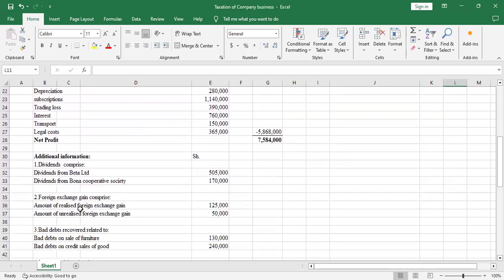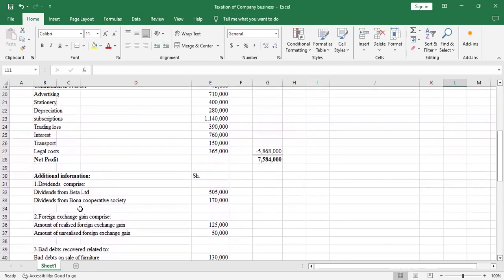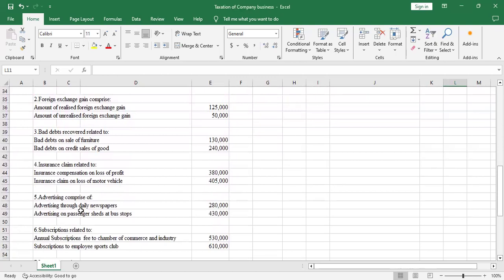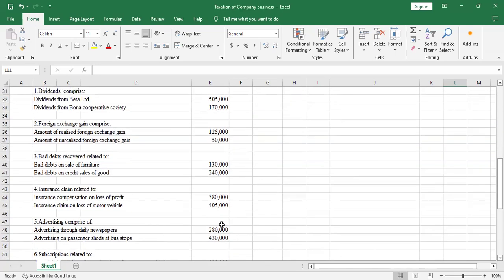Advertising and additional information. Let us go where there was advertisement. Additional information number 5: advertising comprised of advertising through daily newspapers and advertising on passenger sheds. Advertising through newspapers is an allowable expense because it's done through the media. But advertising on passenger sheds at bus stops is a disallowable expense, because it's not done through the media.